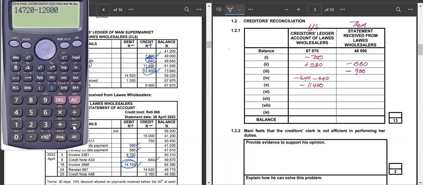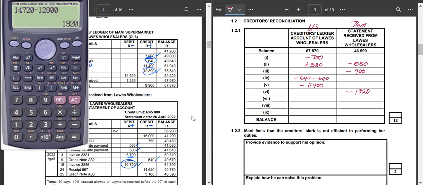This would therefore give me 1,920. This is the amount that was incorrectly recorded on the statement, because you can see the amount in the statement is more. So I need to reduce it. I'll say minus 1,920. I have therefore decreased that particular amount.